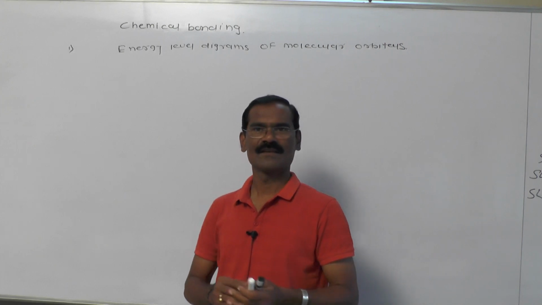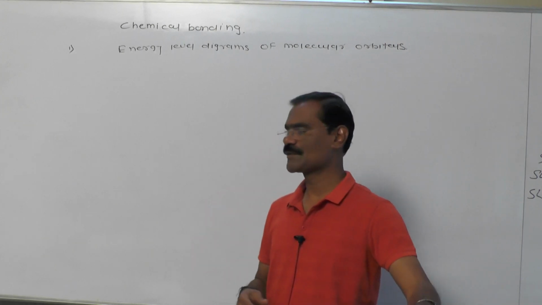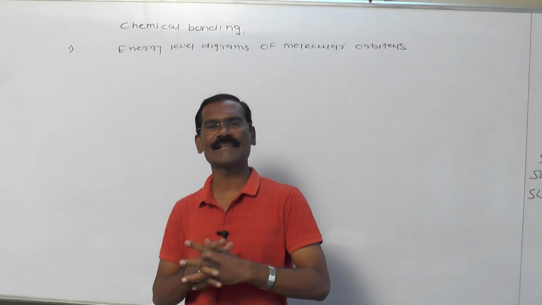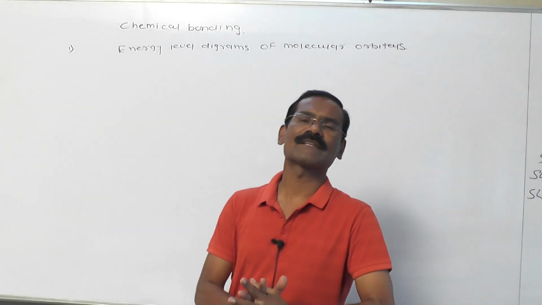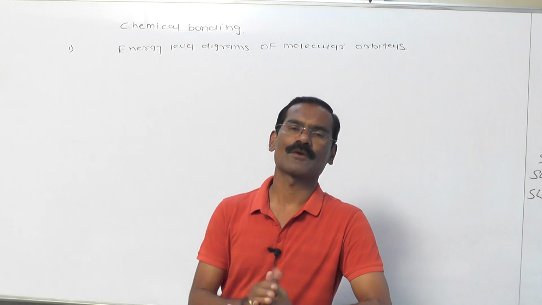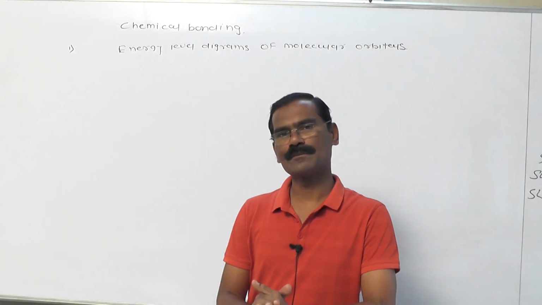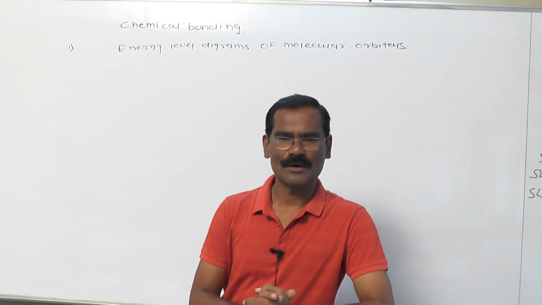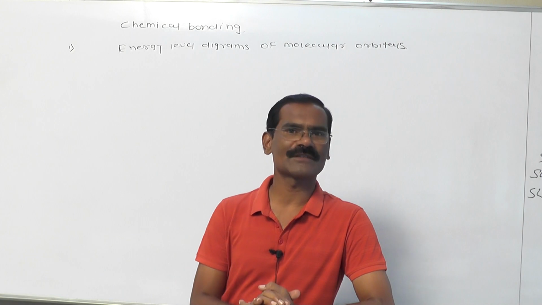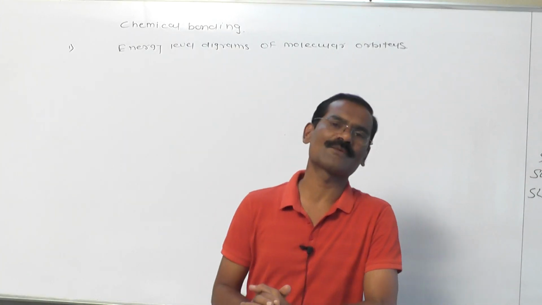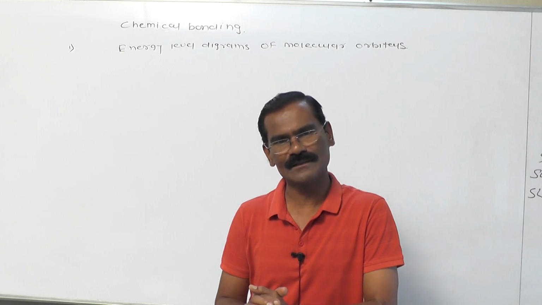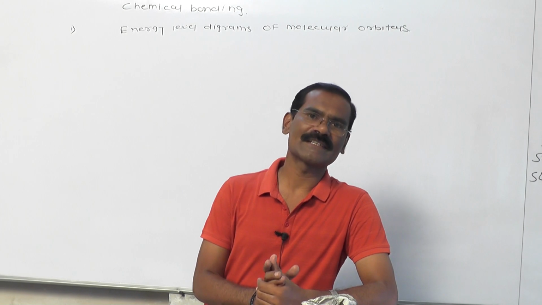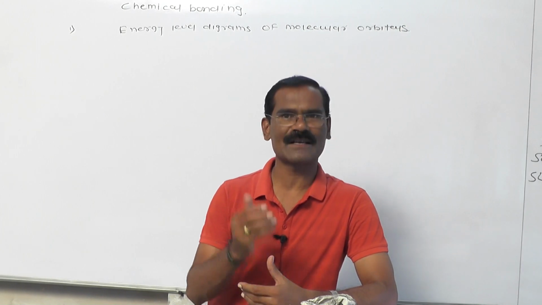Hello friends, welcome back. In previous videos we completed very systematically the postulates of molecular orbital theory and the characteristics of molecular orbital theory, with the shapes of some orbitals. As you all know very well, molecular orbital theory was given to us by Hund and Mulliken. Molecular orbital theory is the extended form of valence bond theory. The concepts which are not explained by valence bond theory are very systematically explained by molecular orbital theory. For example, according to valence bond theory, the nature of oxygen is diamagnetic, but actually oxygen is paramagnetic.